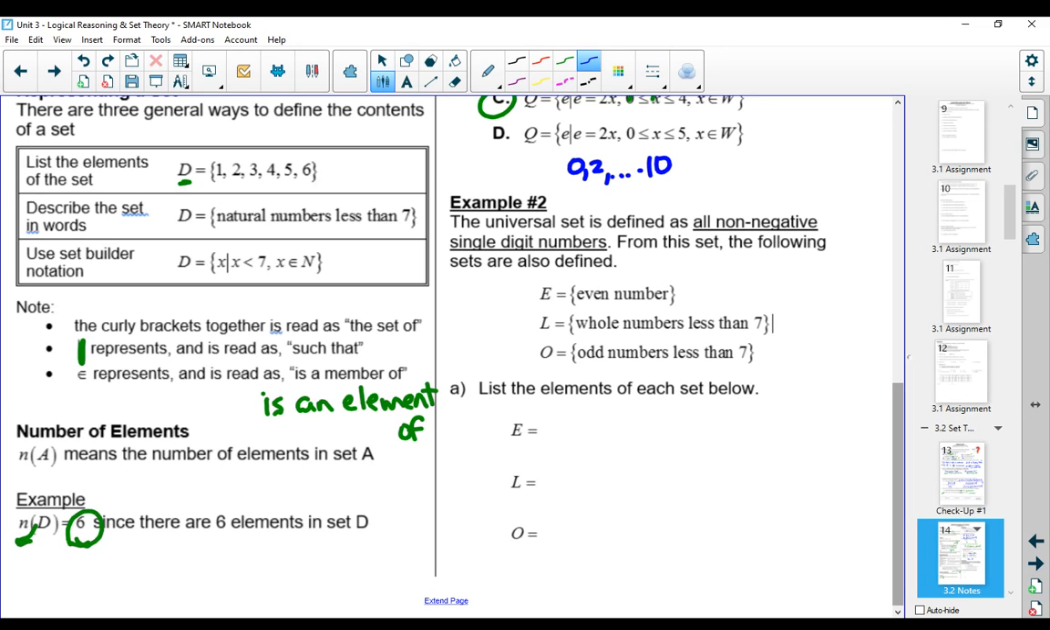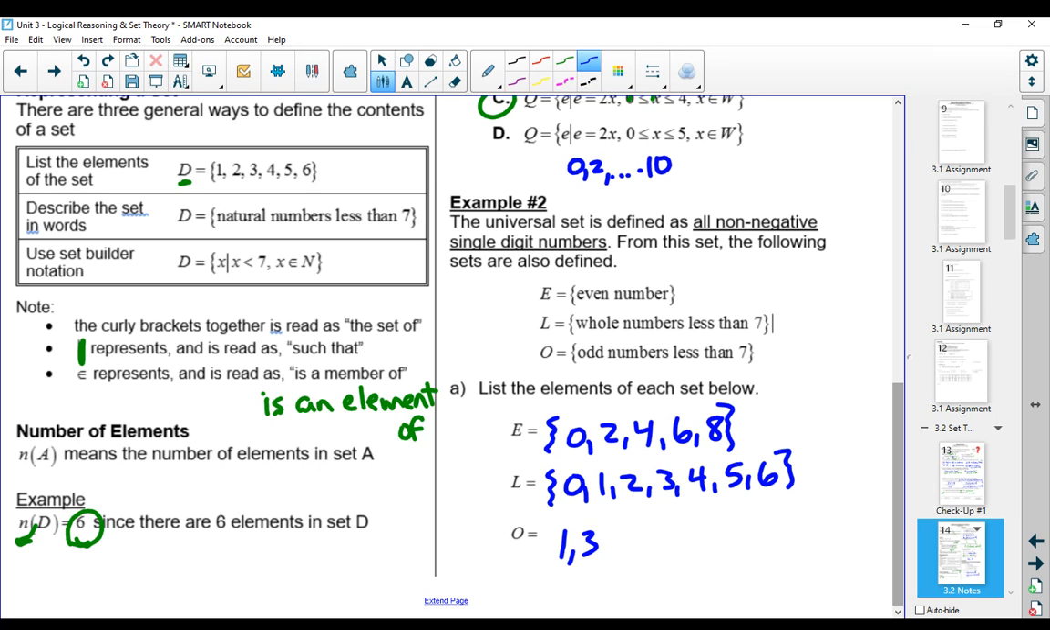We want to list all of the even numbers that are non-negative single digits. Okay, 0 is considered even. Whole numbers less than 7. And odd numbers less than 7.